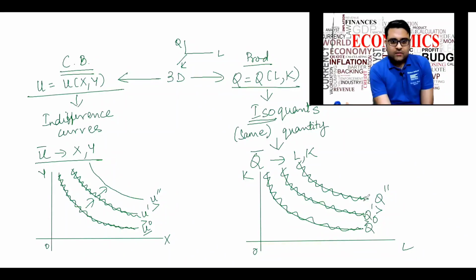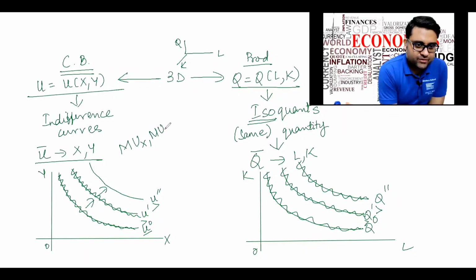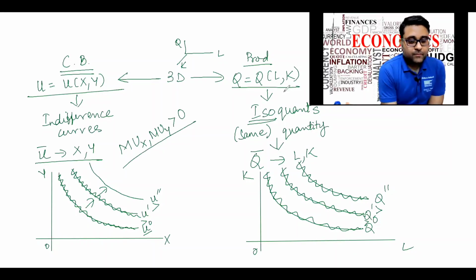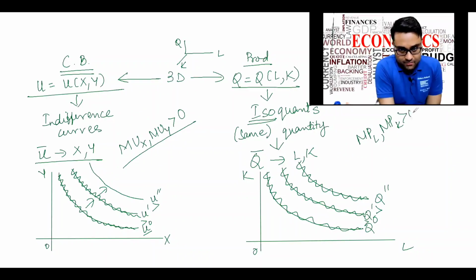Okay. Why is this happening? This was a reason because I assumed my marginal utility of X and Y are positive. This is happening because I assume my MPL and MPK are positive. It's a no-brainer.